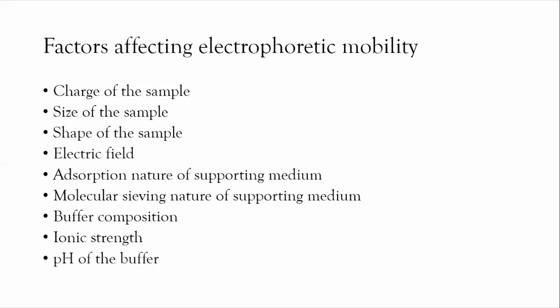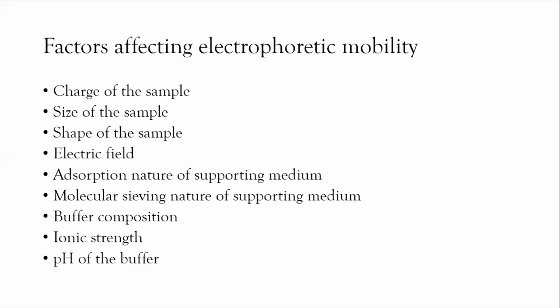An increase in ionic strength results in a larger share of the current carried by buffer ions, which increases the concentration of buffer ions relative to the sample ions, and this leads to slower migration of samples. We already discussed this in the case of the electric field; the same thing happens when the ionic strength increases. And the last one is pH.